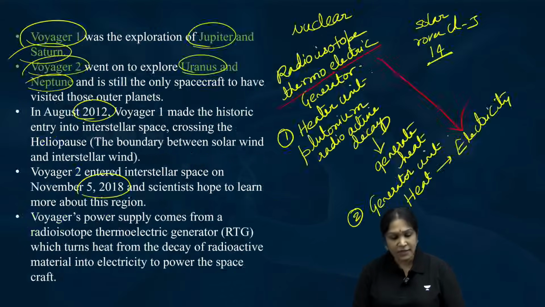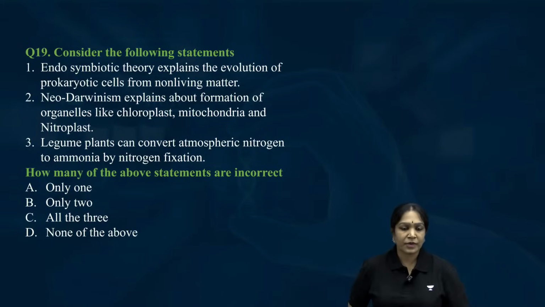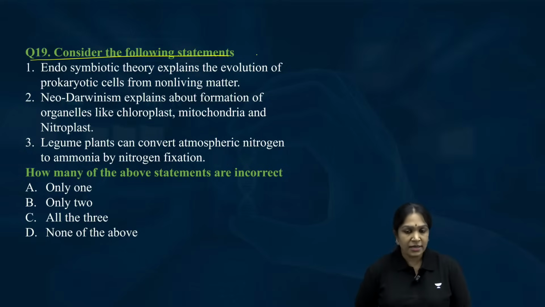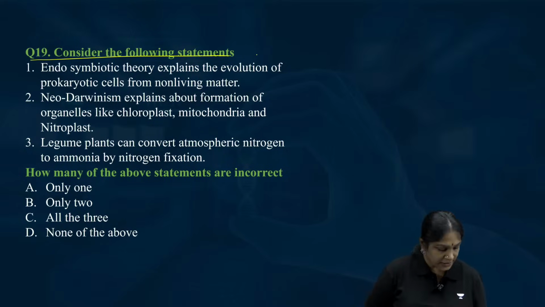Now moving on to the 19th question. Consider the following statements. Very interesting question. 40 seconds to go. Your time starts now.